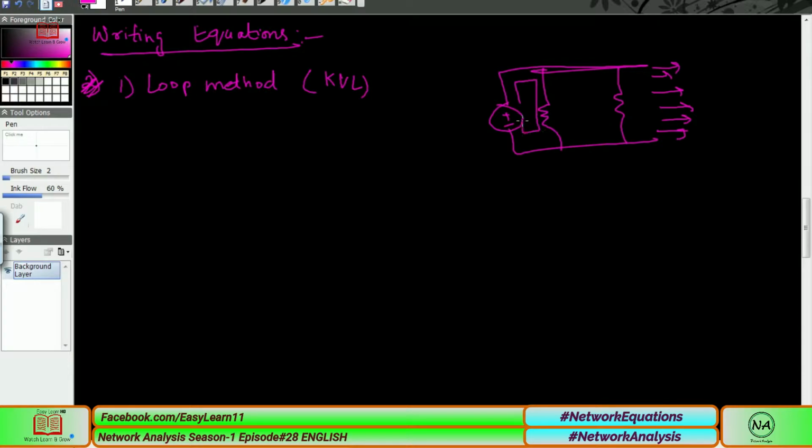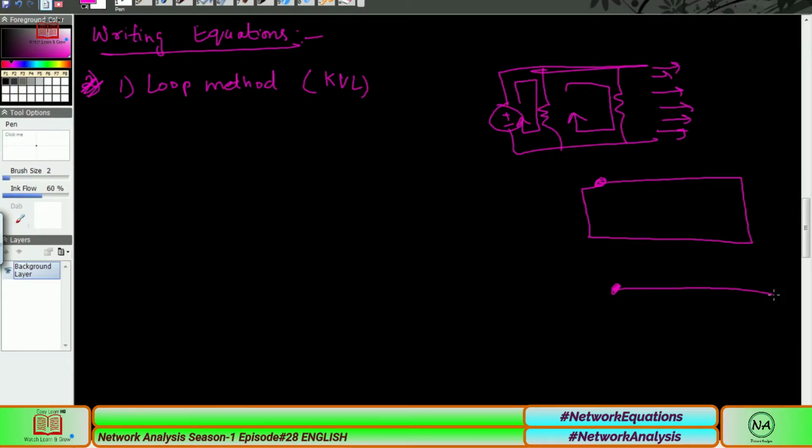In the voltage law, this is a closed loop. A loop is actually a closed path. Saying closed loop is actually a wrong term, which I am using right now to give you some understanding, but a loop is itself a closed path. We don't need to say closed loop. If we start from a point and end at the same point, this is called a loop. If this is a path of the current, but it does not come back to this point and is an open circuit, this is not a loop. For example, if there is nothing connected here and it is an open way, then this is not a loop.